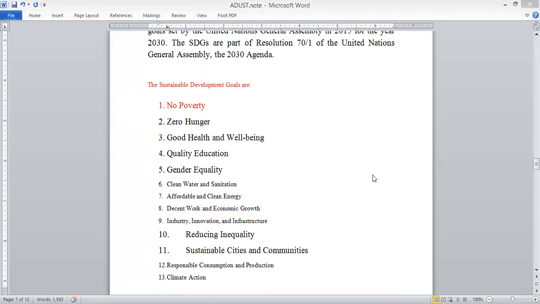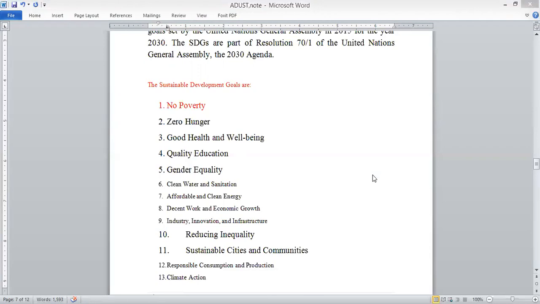No poverty is very important, and here to end poverty in all forms everywhere is very important. This point also included some other issues. By 2030, eradicate extreme poverty for all people everywhere, currently measured as people living on less than $1.25 a day. That means $1.25, and you can convert it into taka. $1 maybe 86 taka. You can convert it.